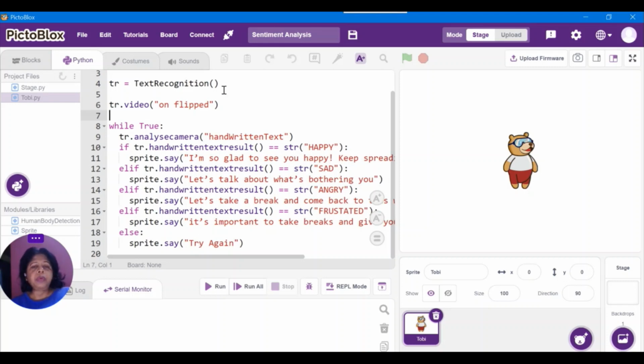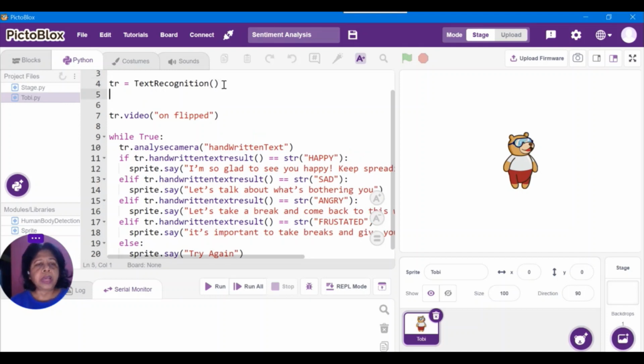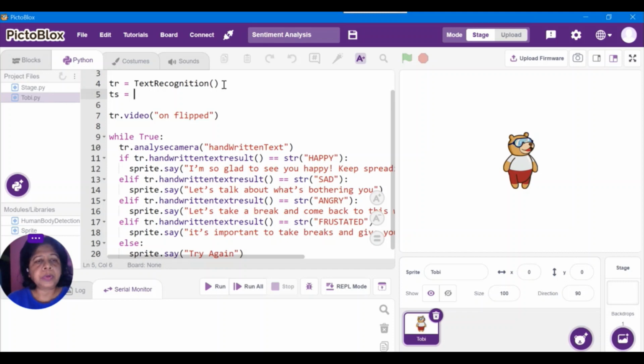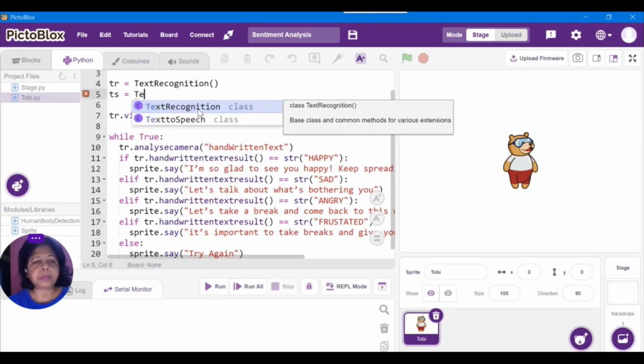Now I want to make use of text to speech also. So I'll use a statement ts equal to text to speech.